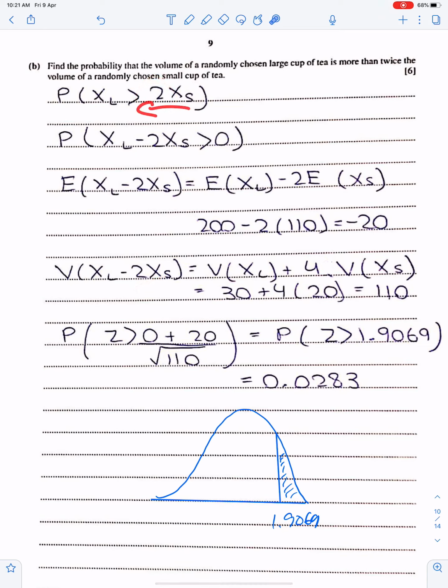Now bring this on the left side. Get the expectation. In expectation, we copy the sign. This is the expectation mu. In variance, we change negative into positive because variance can never be negative. And we have to square this number because this number is a multiple of XS. This is the variance. Now this is 0, it's here, minus 20 is here, so minus 20 will become plus 20, and under root 110. We need this area. So give your answer up to 3 significant figures. This is 1 minus 5.